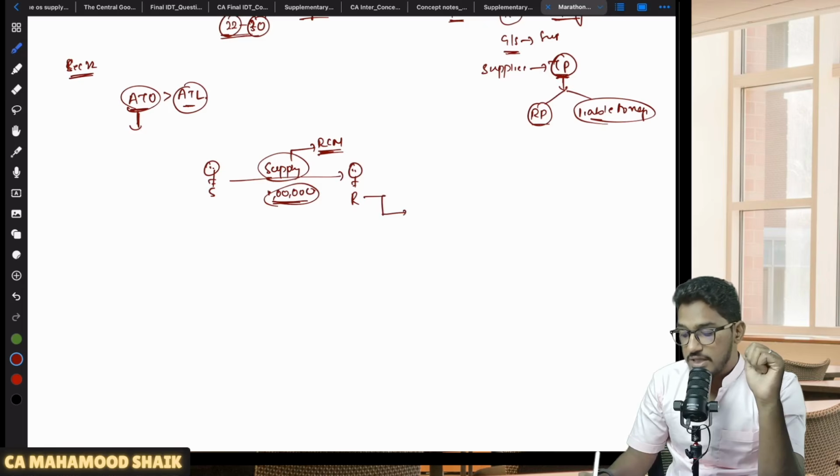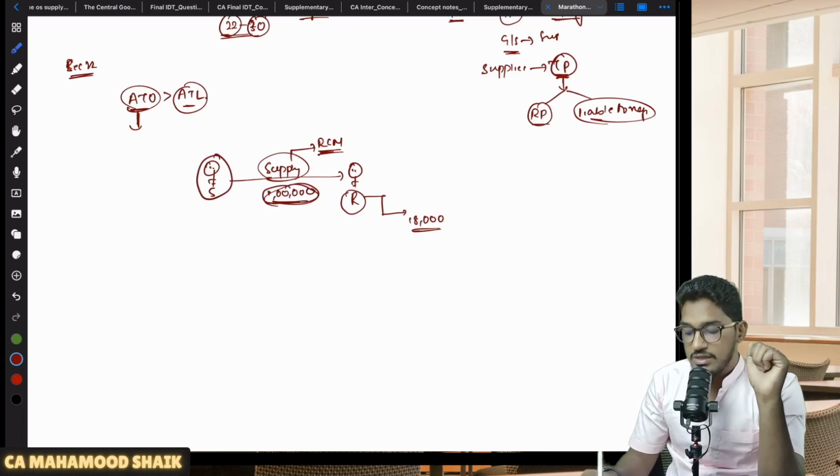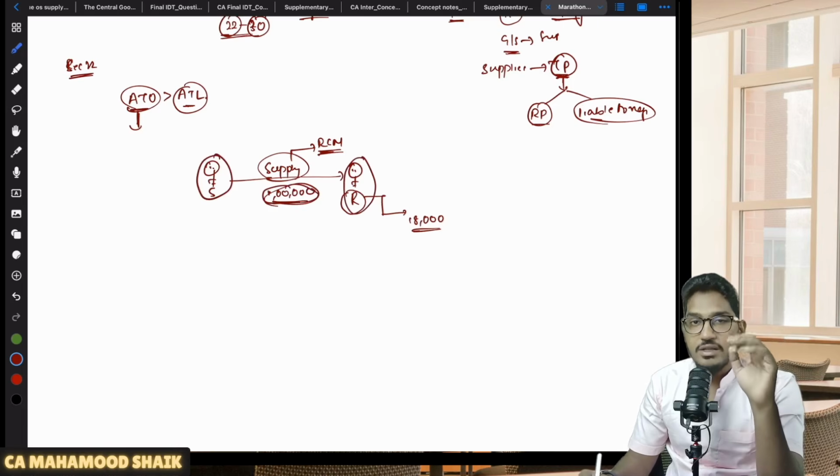So on this, the GST will be paid by the recipient. Let us say 18% is the applicable rate of GST. 18,000 will be paid by the recipient under RCM. So this 1 lakh worth of supply has taken place now. Should it be included in the supplier's turnover or should it be included in the recipient's turnover? You tell me.